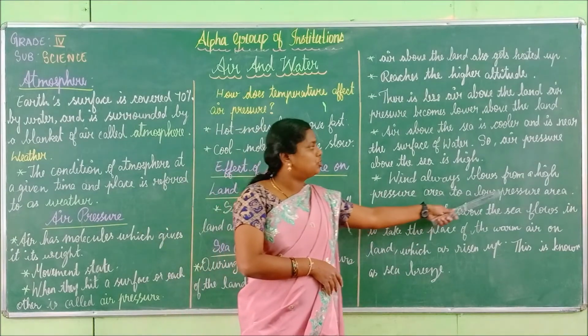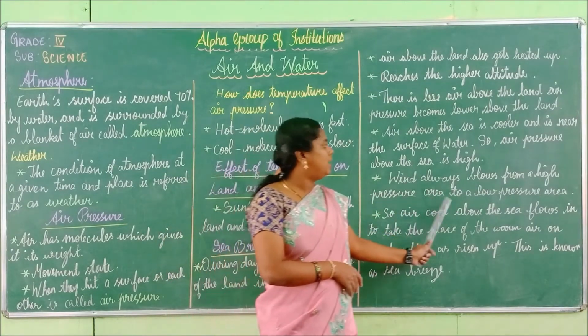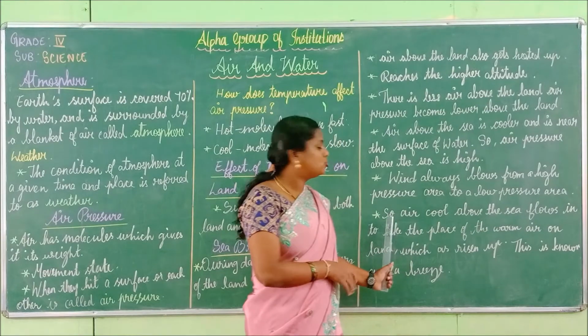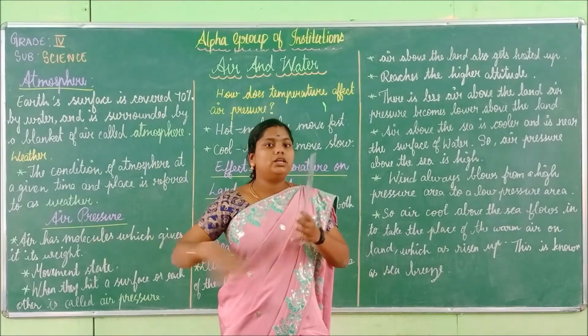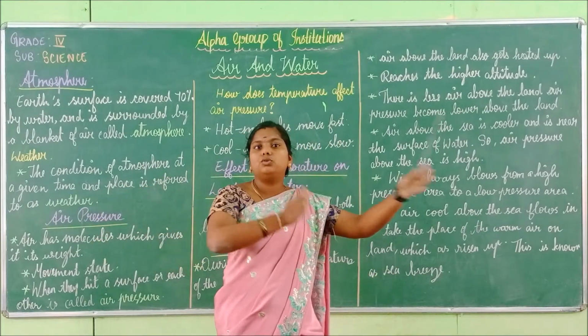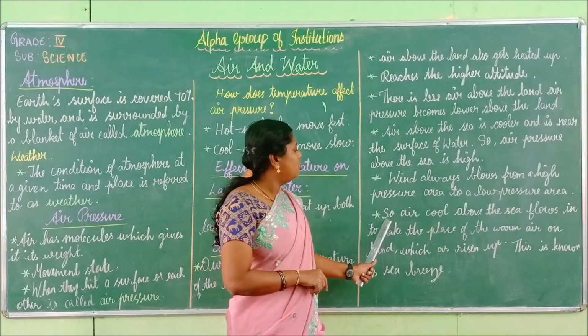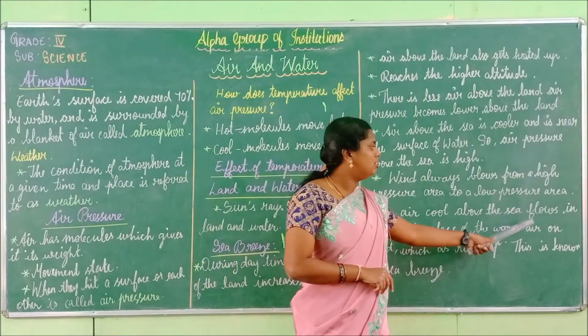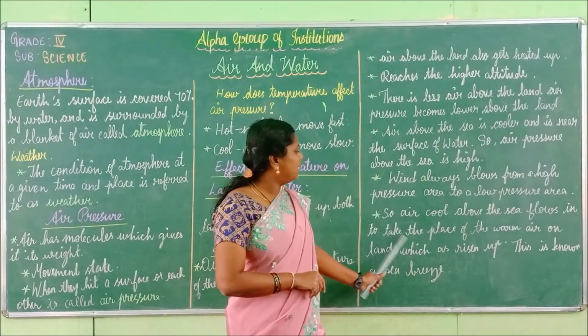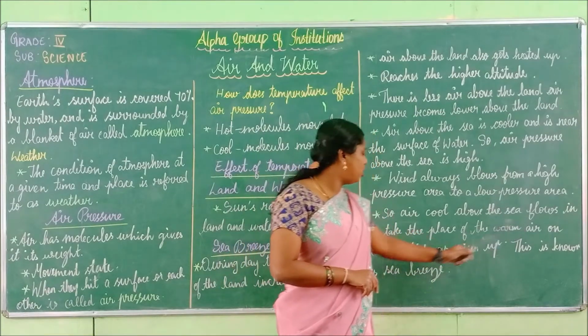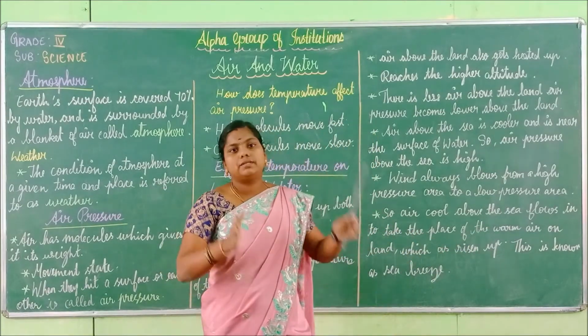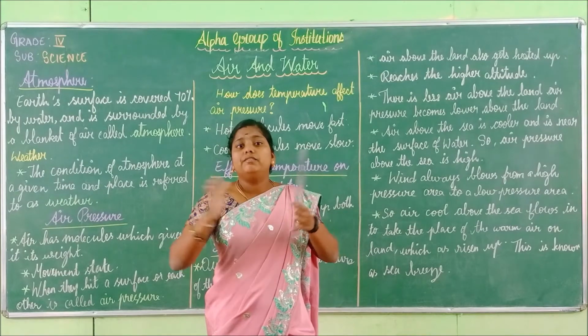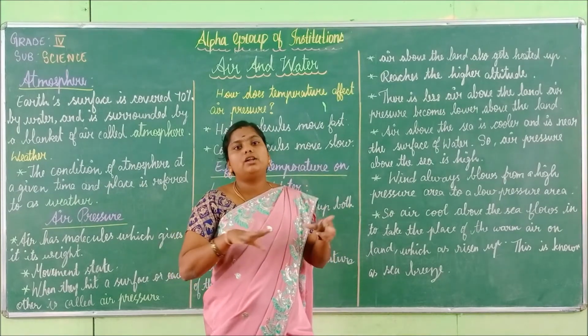Wind always blows from a high pressure area to a low pressure area. So where there is more air, from there it will blow to the lower area. So the cool air above the sea flows to take the place of the warm air on land. The remaining 30% of air will also move and this cool air will occupy the place.